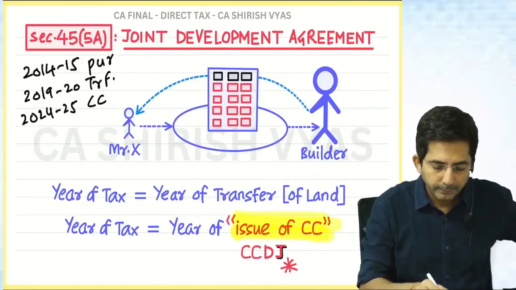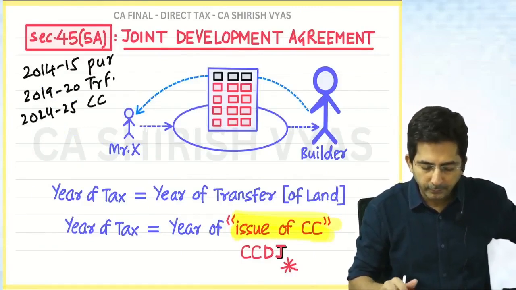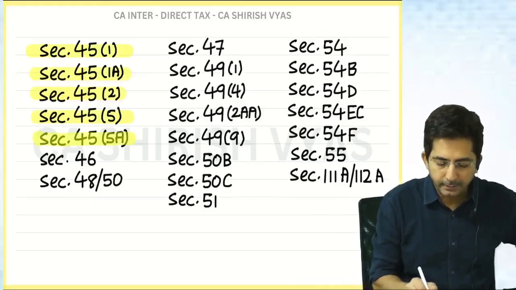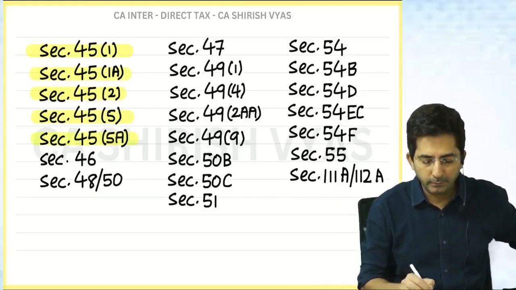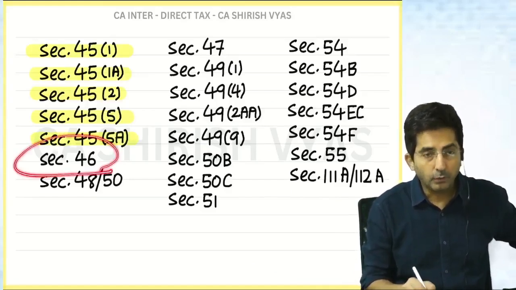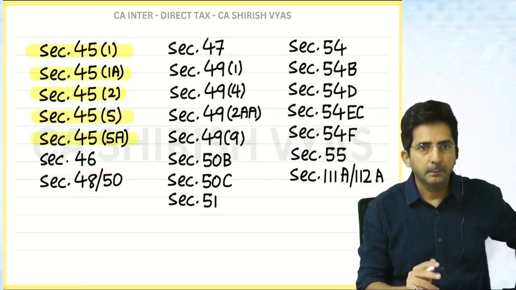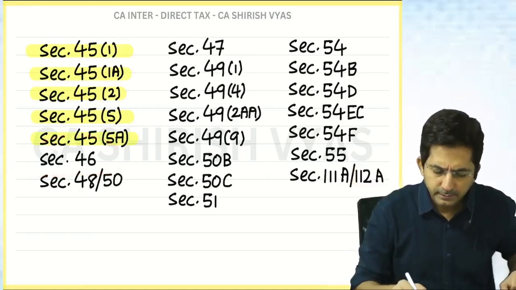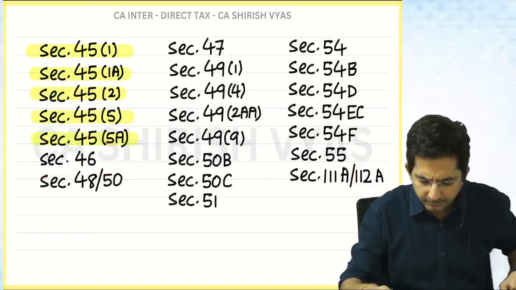Then continue. Next in order is, let me highlight this. This is done. Next section is what? 46. Ready? This is on liquidation. Pay attention. Every concept is small, small, small. You will love it. Section 46 is starting.